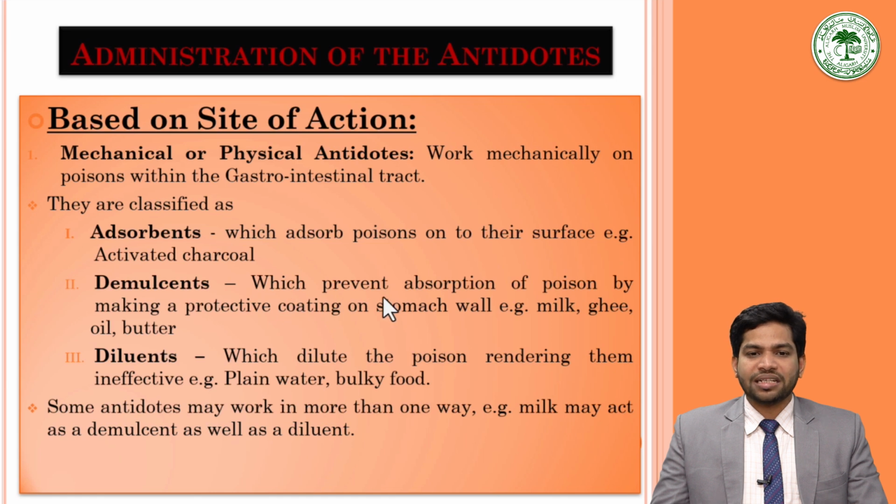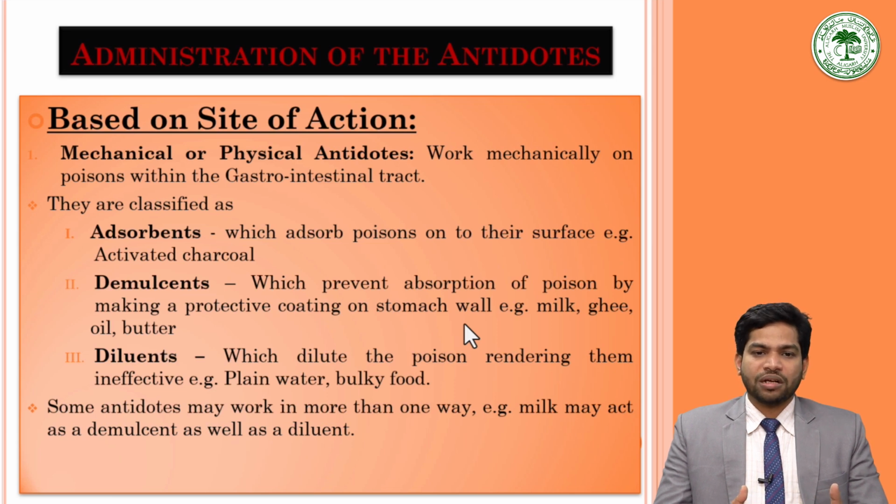Then the demulcents are the antidotes which prevent absorption of poison by making a protective coating on the stomach wall. So they form a coating over the stomach wall, and the poisonous substance will not get absorbed from the stomach surface.